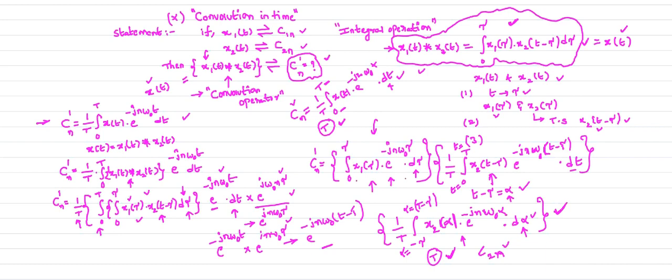Now if we observe the first term in the Cn dash equation, this is not in the standard form. Here 1 by T is missing.